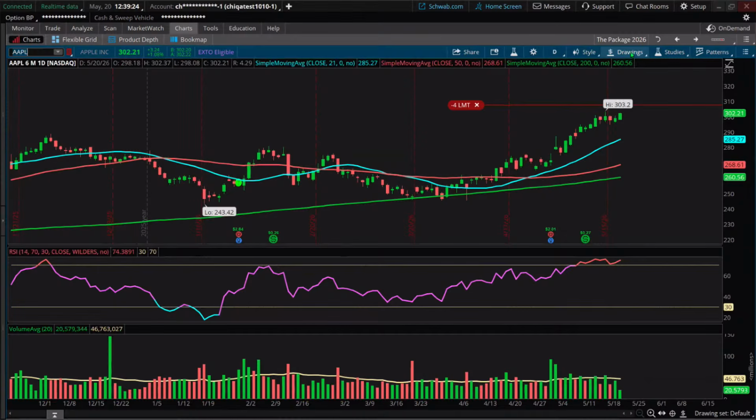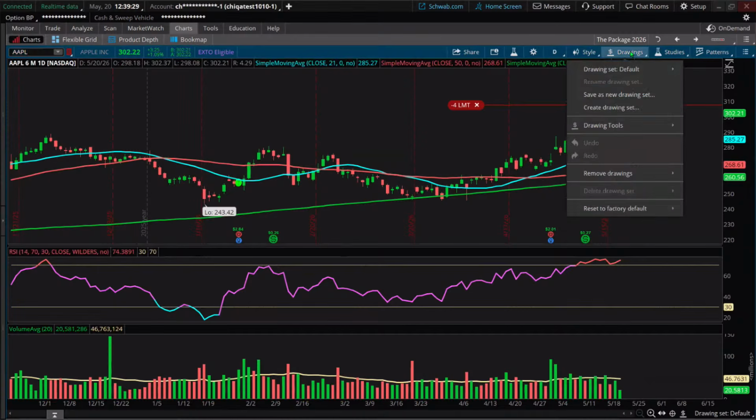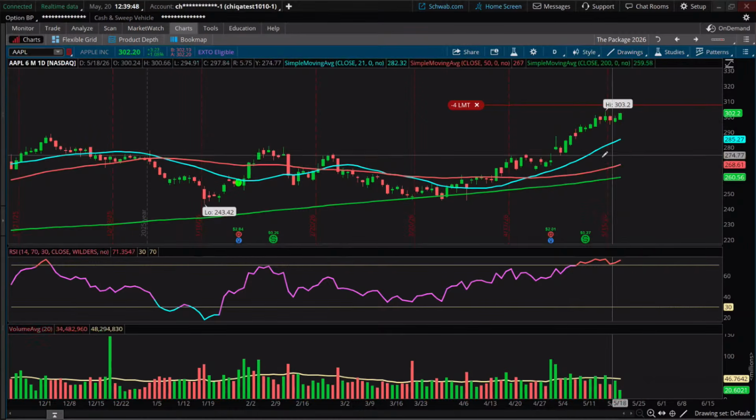Way number one is to come up here where it says drawings and click on it. Our active drawing right now is the underline, and so its icon is a dollar sign and an underline. And then if you want to see all the drawing tools, come down here and it balloons out. So here is the one I currently have selected, but suppose I wanted to do a trend line. I could just come over here and pick trend line.